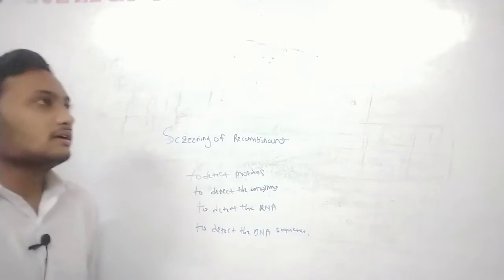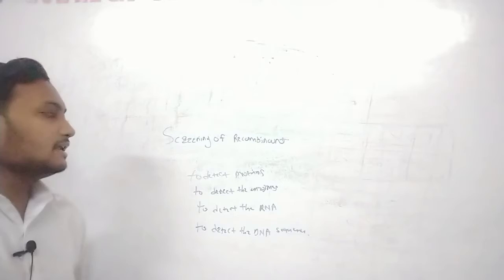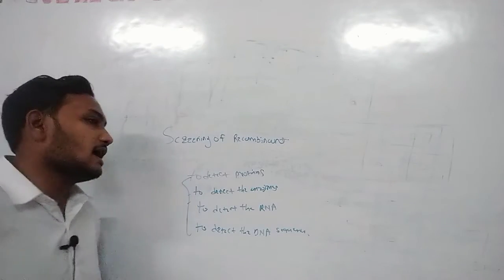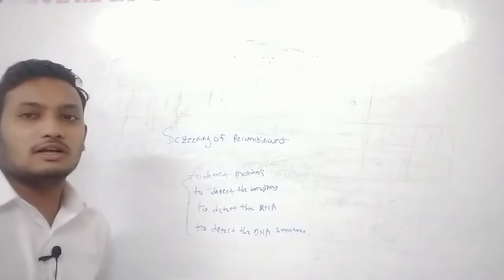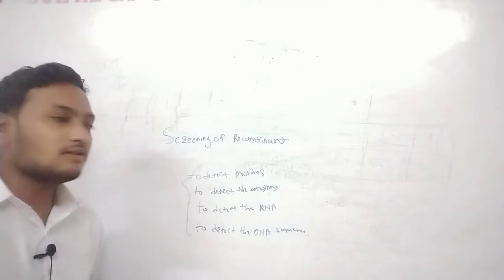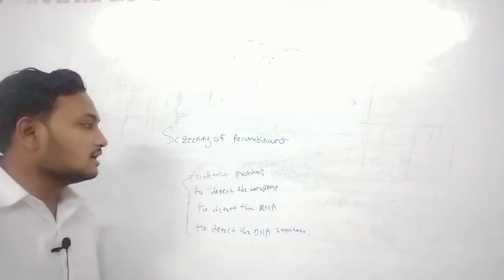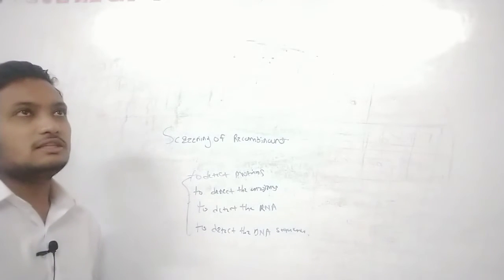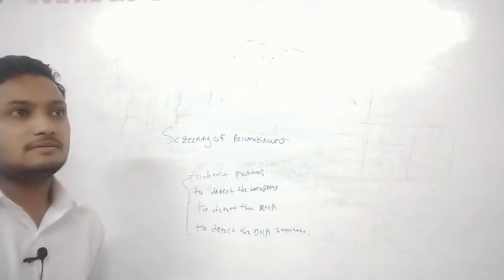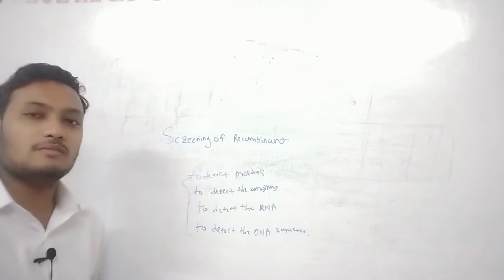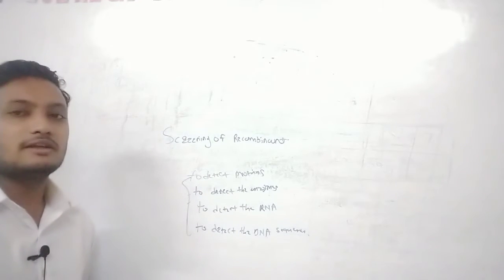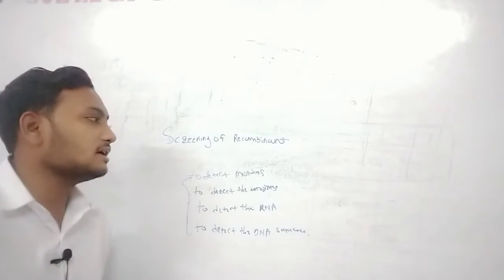So how are we screening? In this screening, four strategies are applied for confirmation of the recombinant. The first is to detect the proteins. After transformation of the gene, transcription and translation occur, and the product is formed in the form of proteins. It is a confirmatory trace that the recombinant is confirmed.